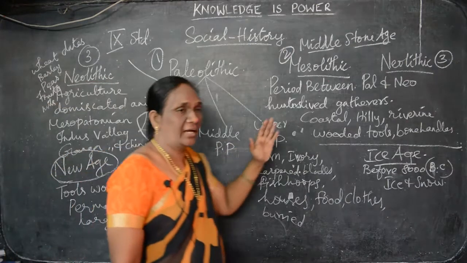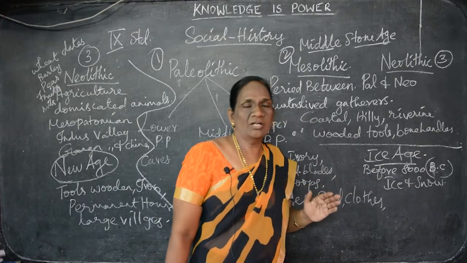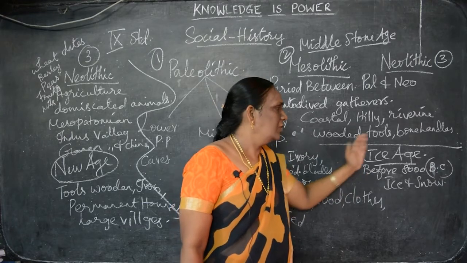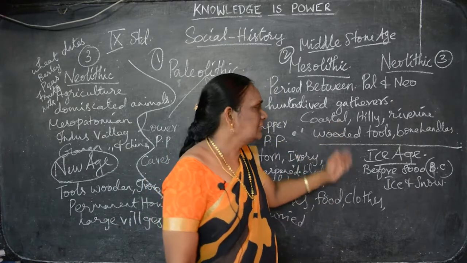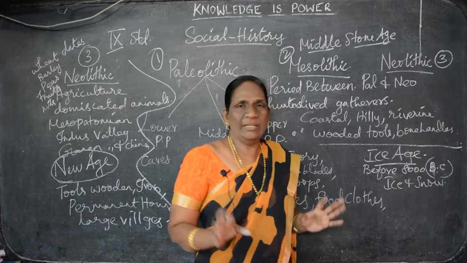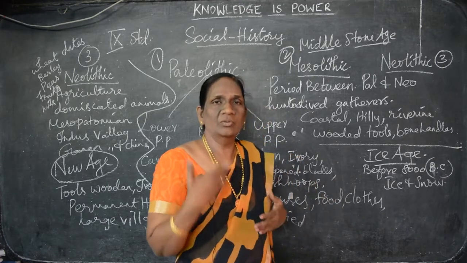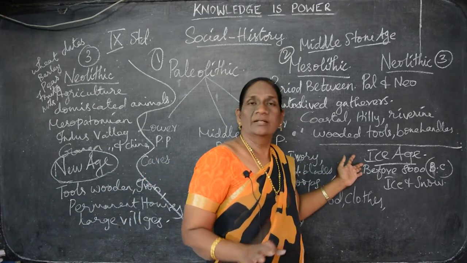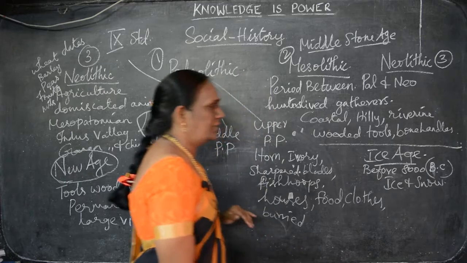And the last one, Ice Age. This Ice Age is before 8000 BC, or we can say BCE, Before Common Era. Understand? This is before 8000 BC, because it was fully covered with ice. That is why that age is called the Ice Age. Can you follow? Full of ice and snow. There was snow at that time. Understand? In that age, the people did not have any houses, and human beings were not there. There was no living thing at that time. So it was full of ice and snow only. So the period is called the Ice Age.